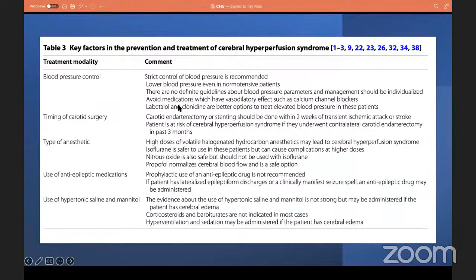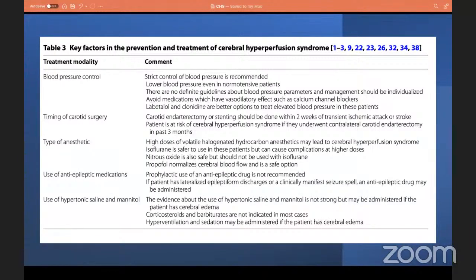So this is one table which explains all these points: to keep blood pressure under control and to use labetalol and clonidine, avoiding calcium channel blockers. And to consider the procedure within 2 weeks following the recent ischemic event, whether it is TIA or stroke.